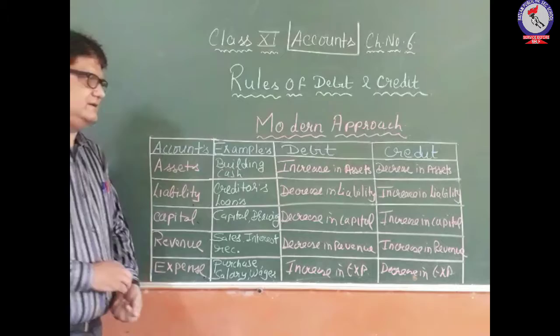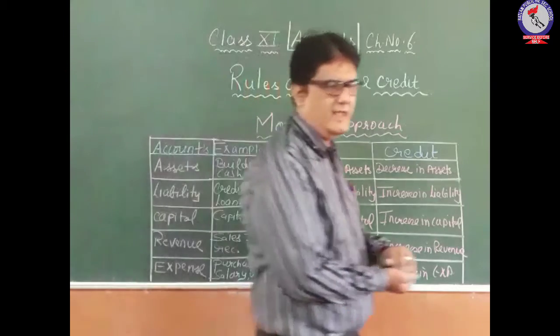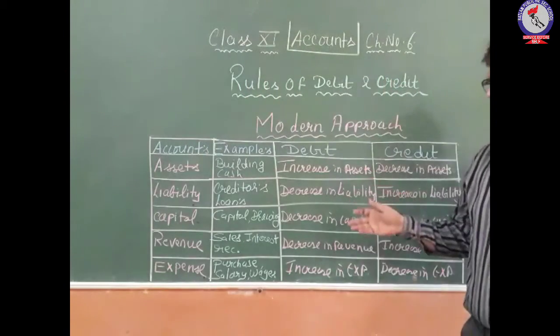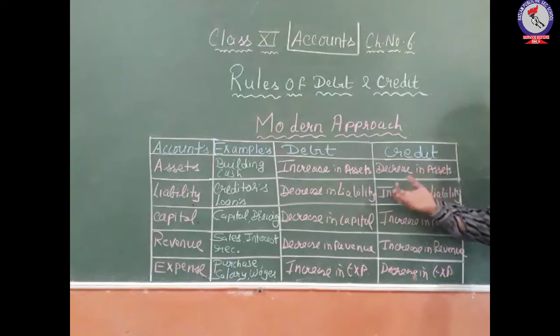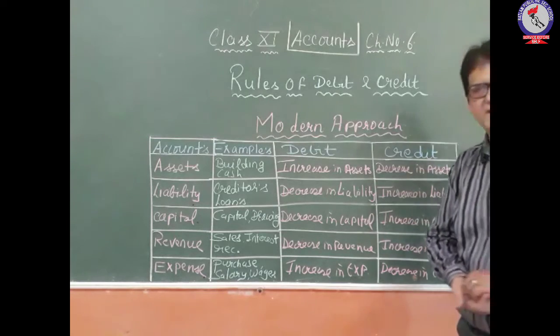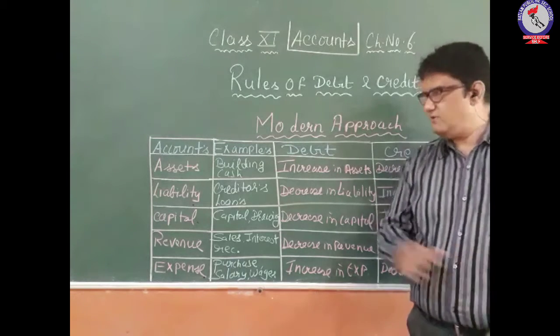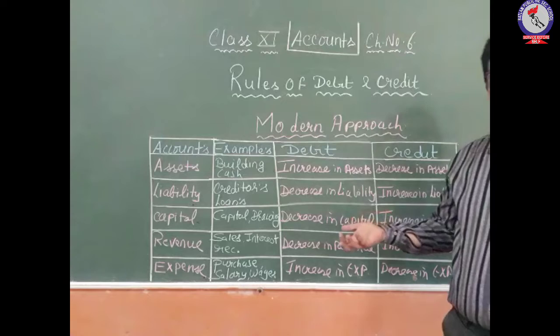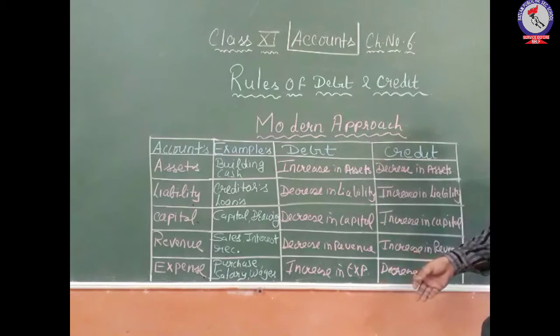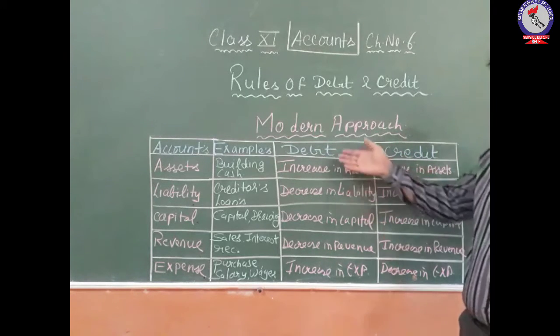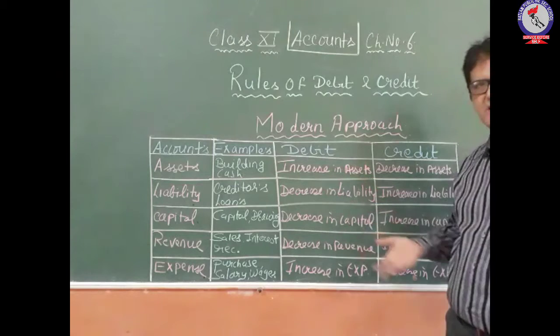So these are the rules based on the modern approach. Hope these rules are clear to you, and now you will be able to generalize the various types of transactions by making use of the following rules also. You have seen that in debit and credit we are getting both increase as well as decrease.